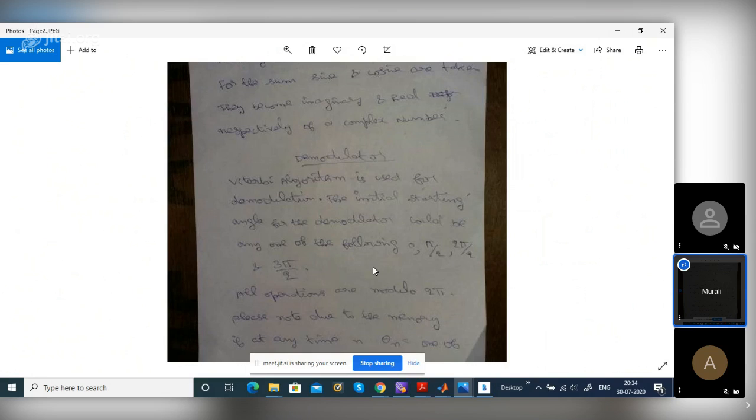See, I told you every time you start with 0, suppose it goes to pi by 2, next another pi by 2, pi. From pi, it can come to 3 pi by 2 or pi by 2. So depending upon the bits, it can be any one of the four angles actually: 0, pi by 2, pi or 3 pi by 2. So the receiver doesn't know actually. So we have to try out all four states of 0, pi by 2, pi and 3 pi by 2, all the four possibilities.